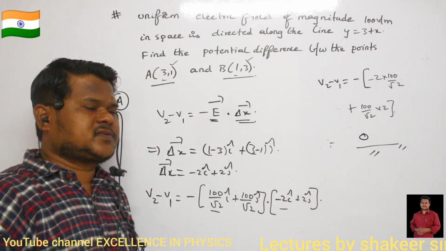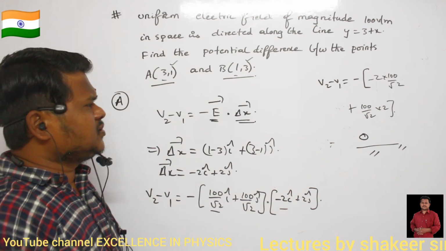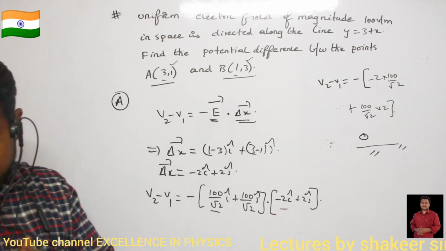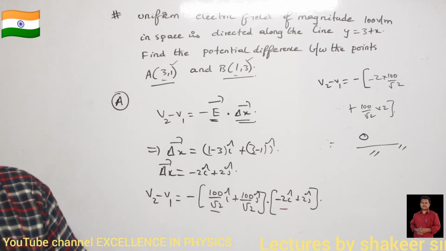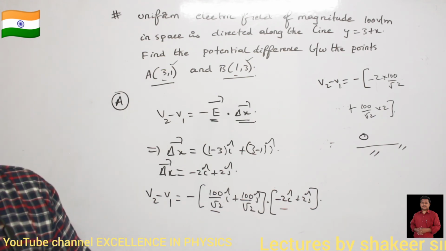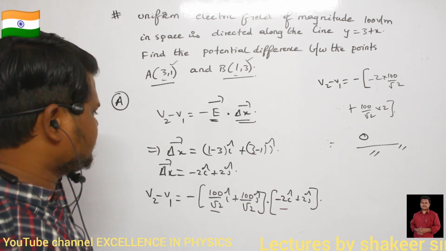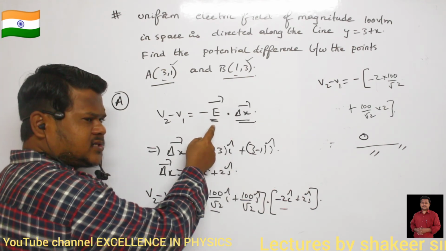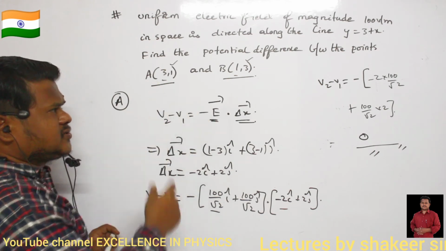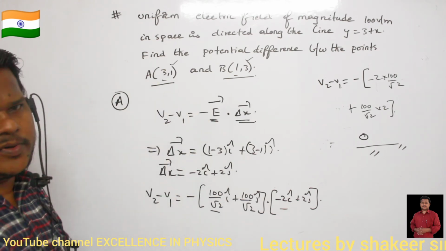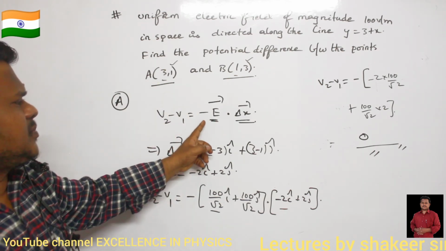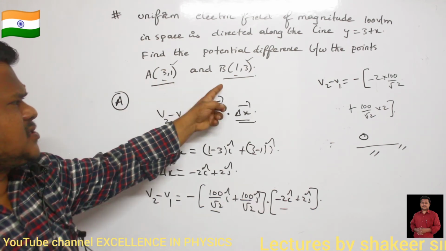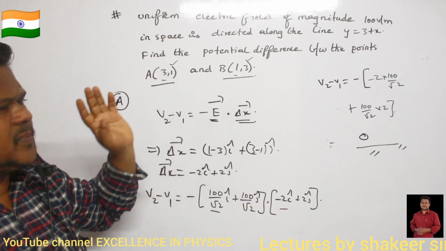That is the meaning of this. So in which condition will the potential difference between two points become 0? It means that this delta x is perpendicular to the direction of the electric field. In that condition only this will happen. Are you able to understand? So this is perpendicular to the direction of the electric field. If you draw a graphical picture, then also you can see that this is perpendicular only.